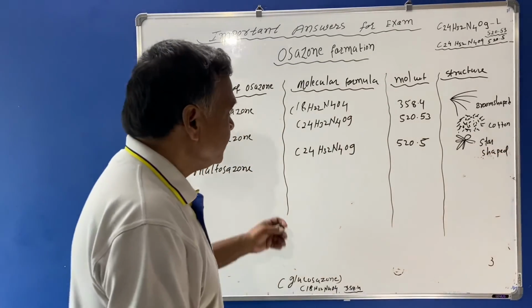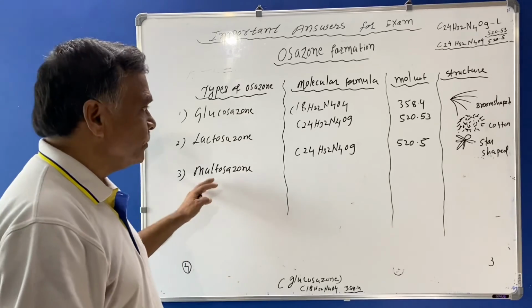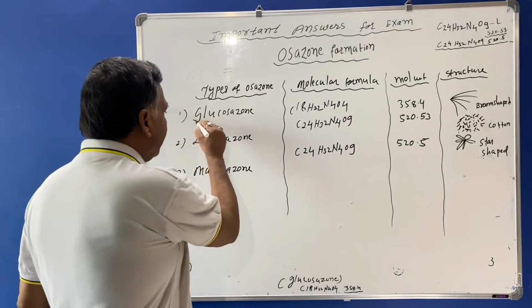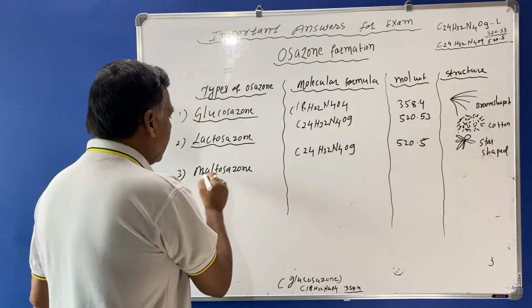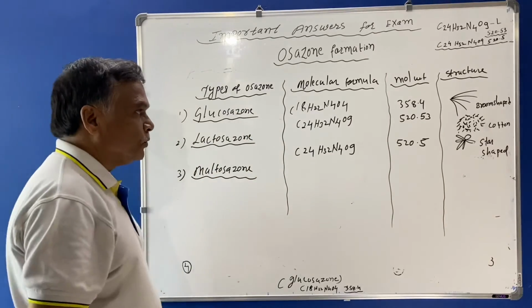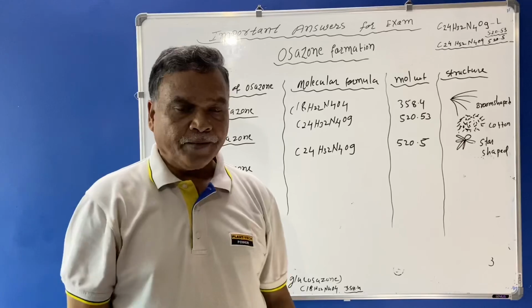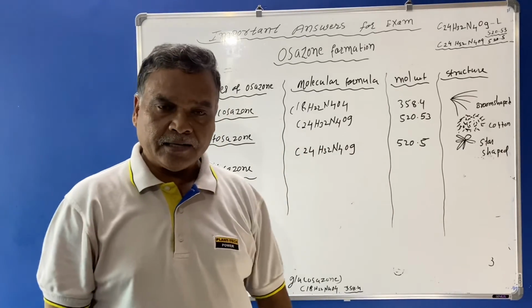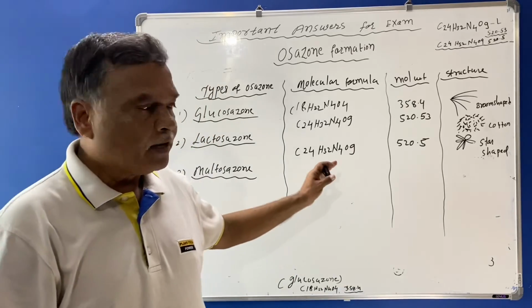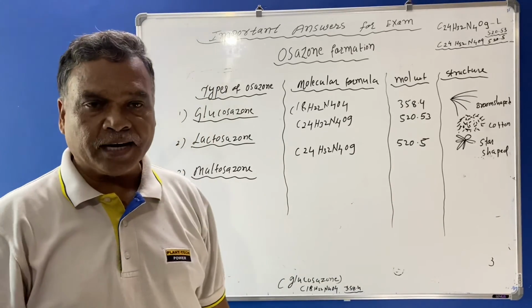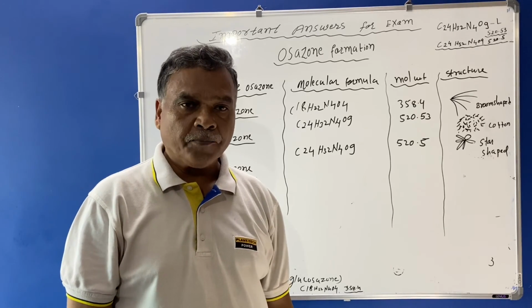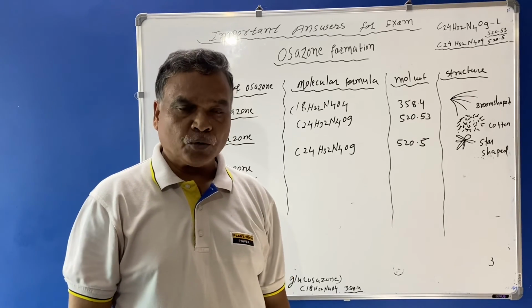These are a few points about the types of osazone: glucosazone, lactosazone and maltosazone. If a question arises in the examination, you have to write about the Osazone reaction, or a short note on Osazone, or the formation of the Osazone structure.